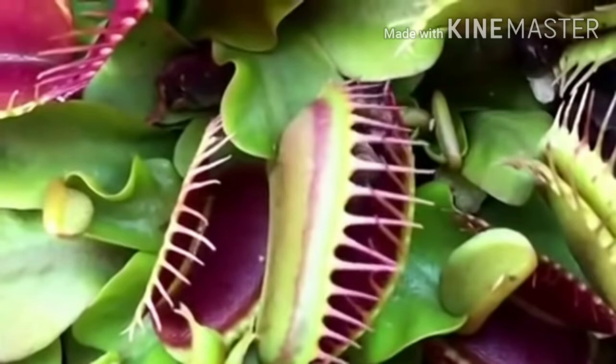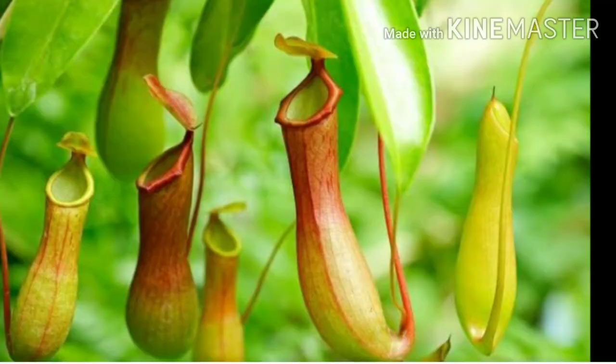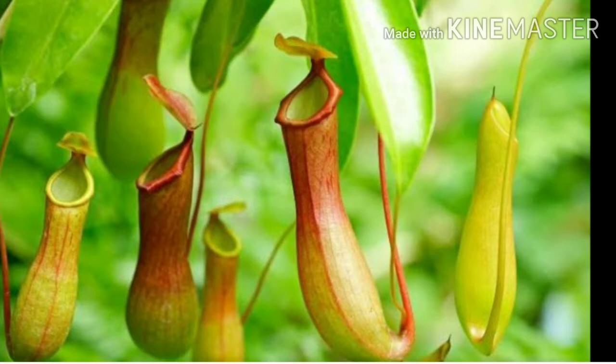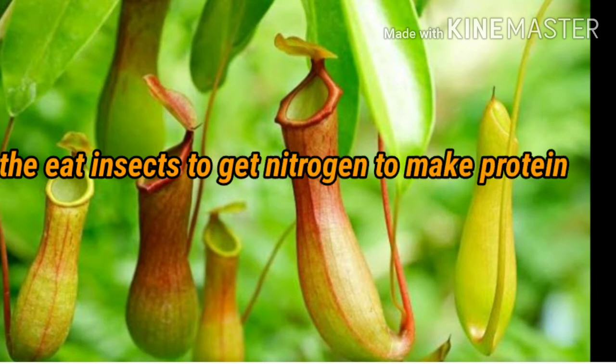Some nutrients are lacking, so they depend on others for them. These plants grow in nitrogen-deficient soil, so they do not get sufficient nitrogen to make protein. That is why they eat insects to get nitrogen compounds or protein for themselves.